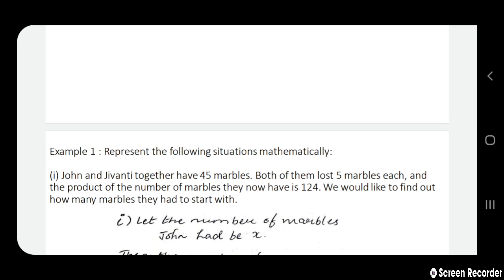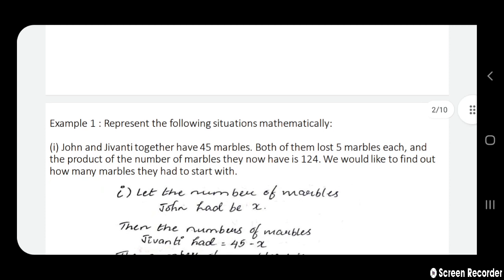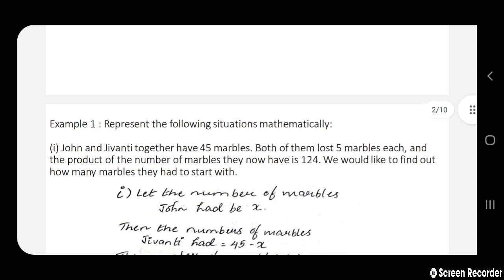So this is the first time when you are reading the question, you have to read like this. The second time when you are reading the question, you have to read it this way: John and Jivanti together have 45 marbles, but both of them lost 5 marbles each. And the product of the number of marbles they have now is 124. We would like to find out how many marbles they had to start with. The third time when you read the question, take a pen in your hand and note down the details.